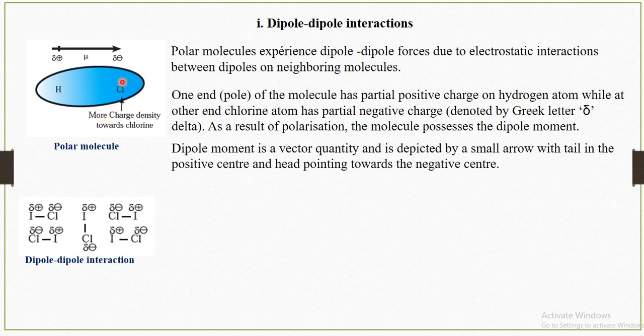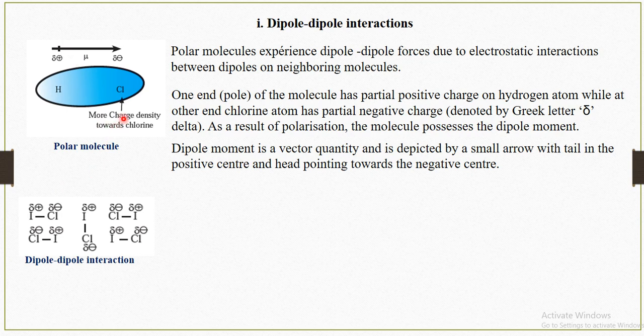Here one end, or one pole, of the molecule has a partial positive charge. This is a positive charge on the hydrogen atom, while the other end, the chlorine atom, has a partial negative charge, and this is denoted by delta. As a result of the polarization, the molecule possesses a dipole moment. This dipole moment is a vector quantity, and it is depicted by a small arrow, with the tail in the positive center, pointing toward the negative center. That is called a dipole-dipole interaction.